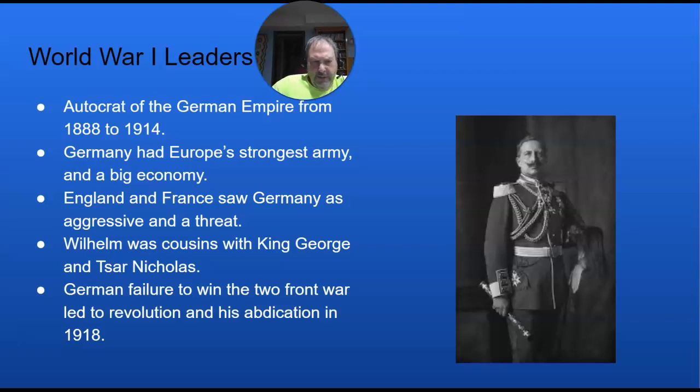What's going to happen is that finally, after 4 long years, the Americans have come into the war, and these fresh troops and fresh resources put a lot of pressure on Germany. The sailors are going to revolt. The revolt is going to spread throughout the country, and the Kaiser is going to abdicate. He's going to leave his throne, and Germany is going to ask for an armistice. So his rule comes to an end in 1918.